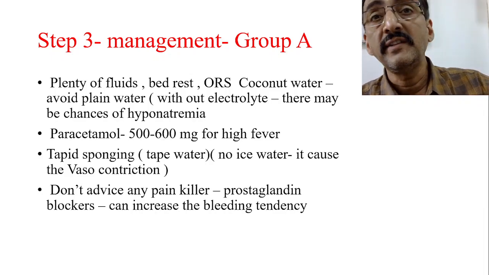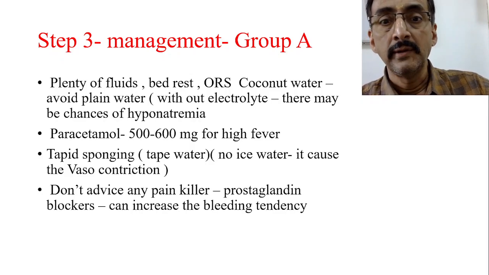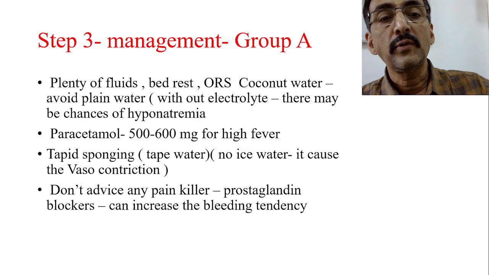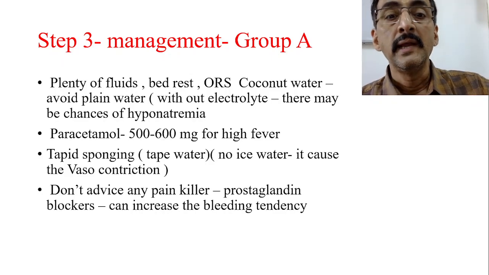Now tepid sponging is important. Tepid sponging should always be done with tap water, not ice water. If you do tepid sponging with ice water, it causes vasoconstriction of the vessels, and heat distribution or heat evaporation will not be proper. Instead, go for tepid sponging using simple tap water.